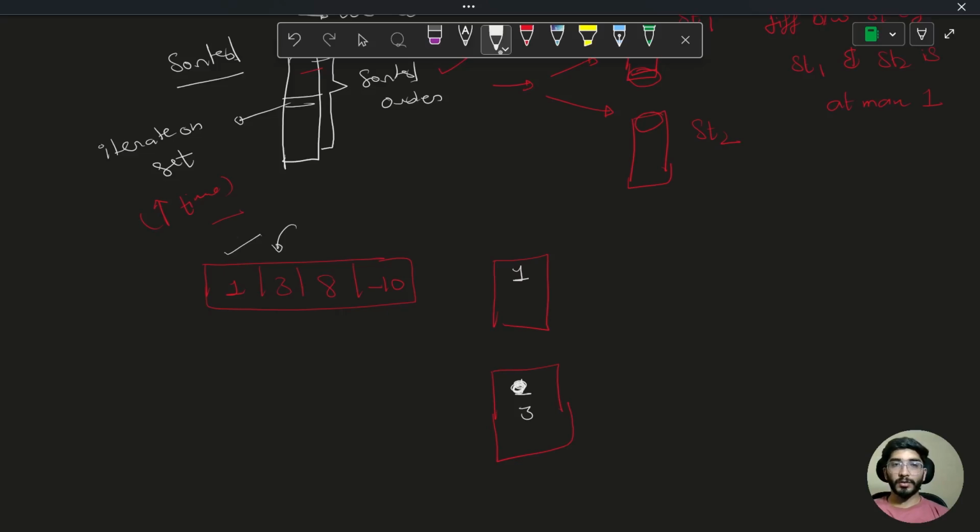Cool. So now we encounter 8. We'll put 8 here. The difference between their sizes is 1 only. Where is the median present? At the top of it. Whichever has the greater size will have the median in it.